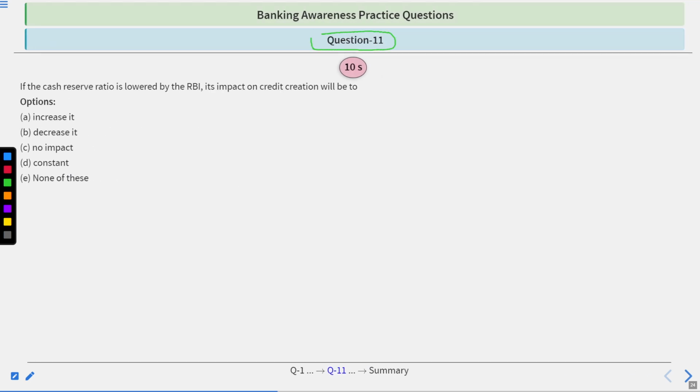Question number 11. If the cash reserve ratio is lowered by the Reserve Bank of India, its impact on credit creation will be to increase it, decrease it, no impact, constant, none of these. To answer this, again you will have 10 seconds and your time starts now.